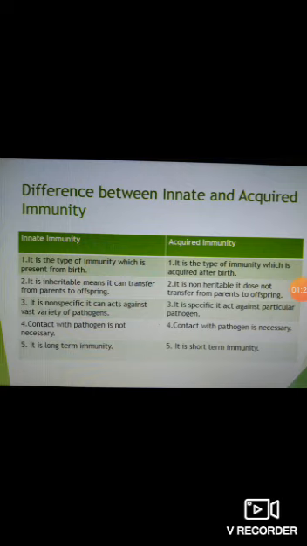Acquired immunity is acquired during the lifetime by the body.